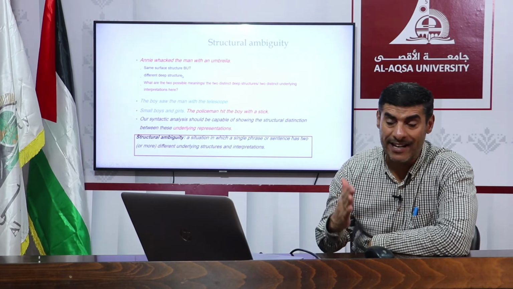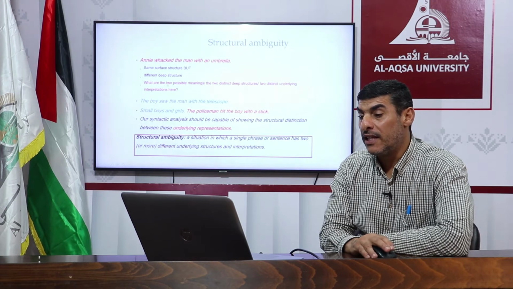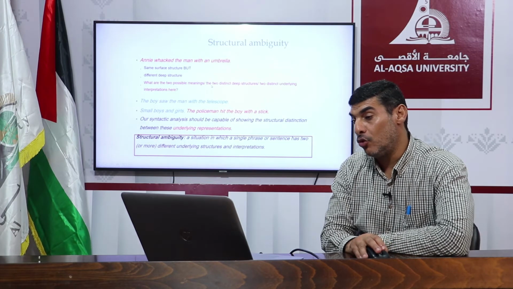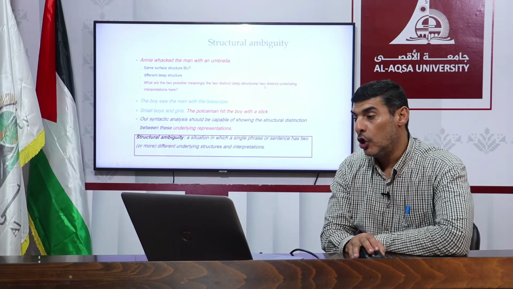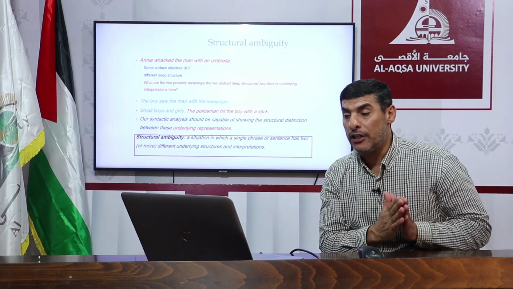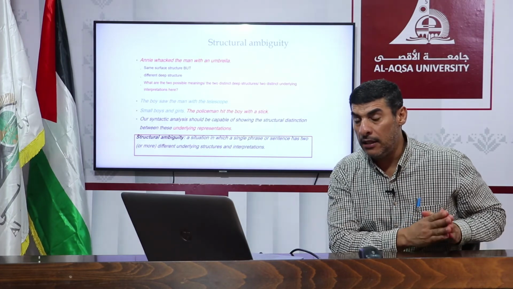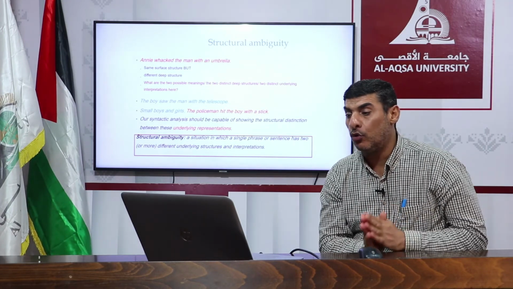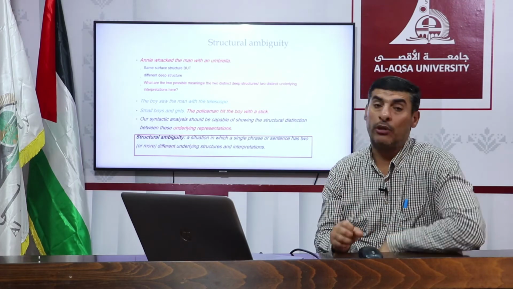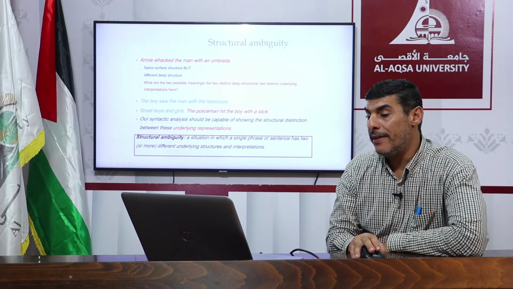What are the two possible meanings? The two distinct deep structures, two distinct underlying interpretations here. If I have two main underlying structures for the deep meaning of the sentence, then there must be two different meanings or interpretations. The boy saw the man with the telescope.